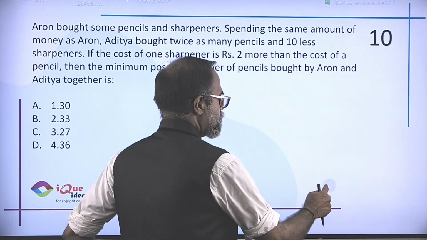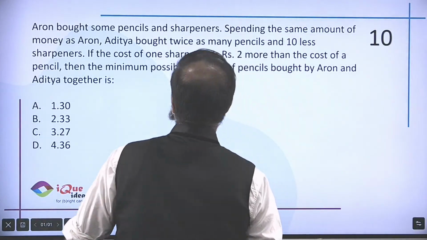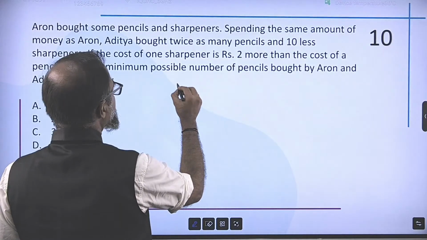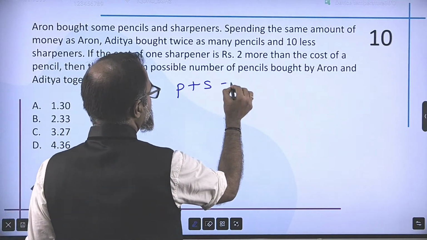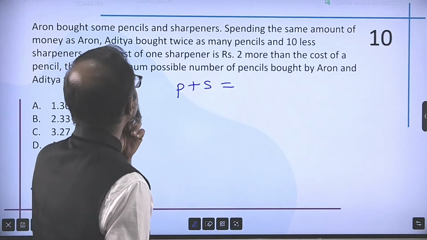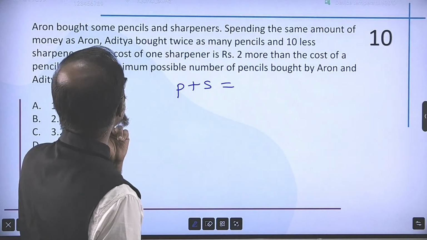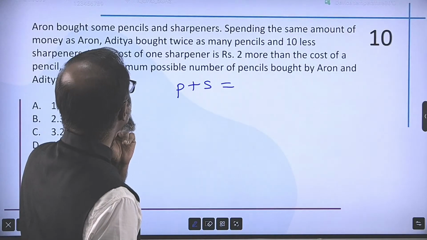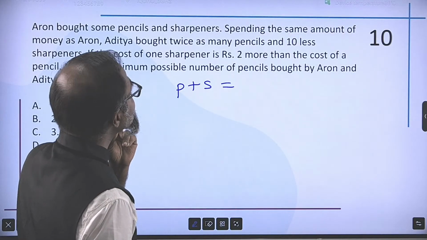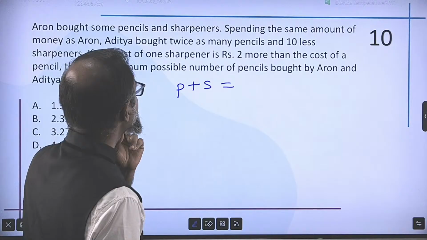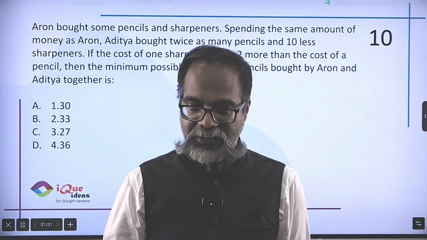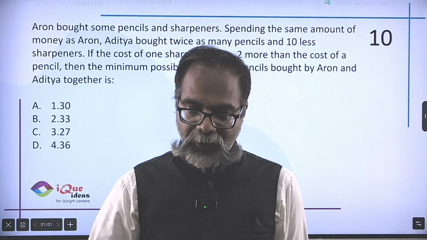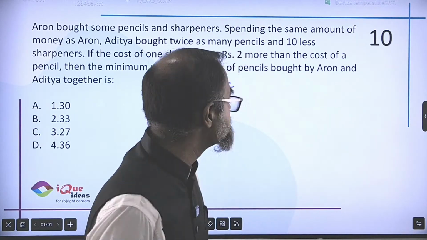Okay, linear equations. So let's assume that Aaron bought P pencils and S sharpeners, and let's assume that spending the same amount of money as Aaron, Aditya bought twice as many pencils and 10 less sharpeners. So if he bought P pencils, then the other person bought how many pencils?